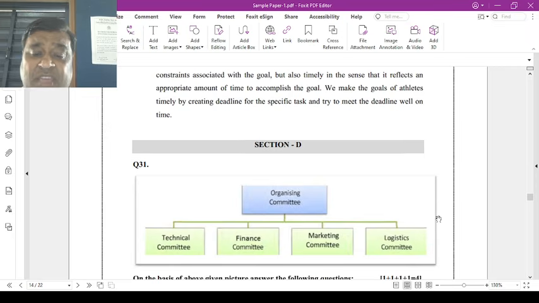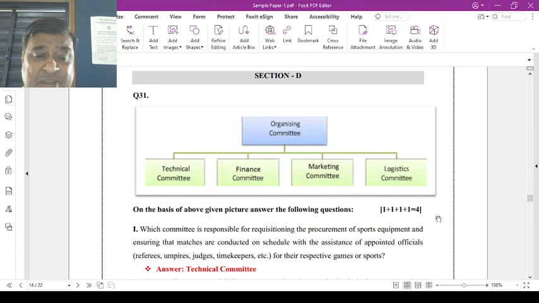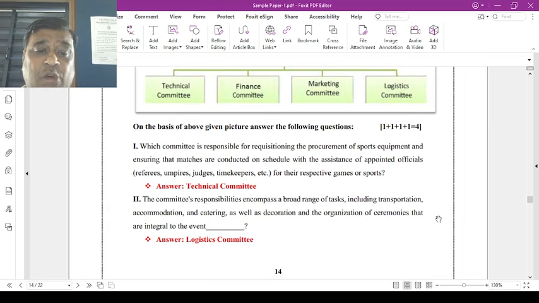Now question number D, case based, picture based questions are there. These are the organization committees. Here you have to define any 4 of the technical, finance, marketing and logistic committees. Now question number 1, which committee is responsible for requisitions for procurement of sports equipment, ensuring the matches are conducted on schedule with the assistance of appointed officials like referees, umpires, judges, timekeepers, etc. for respective games and sports? Here, one of technical, finance, marketing will come, that is called technical.